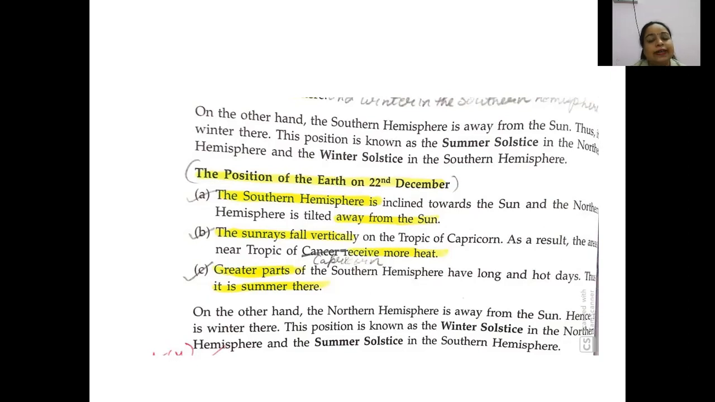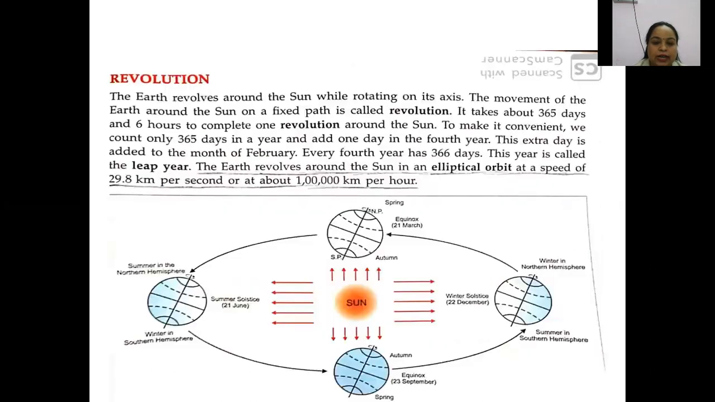Now we come to the second position, the position of the earth on 22nd of December. So children, please look at this diagram again. Can you see that 22nd of December is just opposite to 21st of June? Everybody pay attention to the diagram. Okay, in this diagram, what is being shown? 22nd of December. Can you see that on your right hand side? At this time you can see the winter solstice, it is mentioned over there.